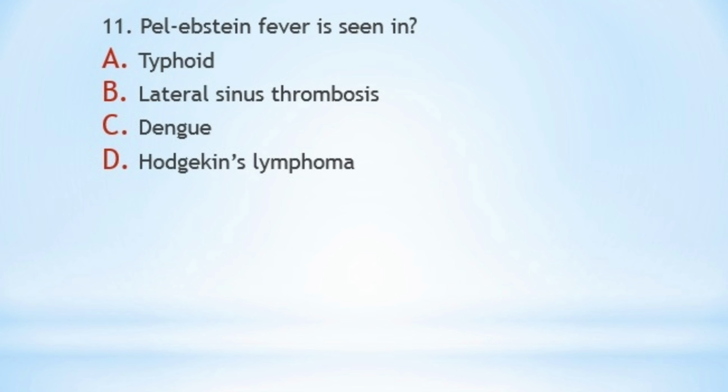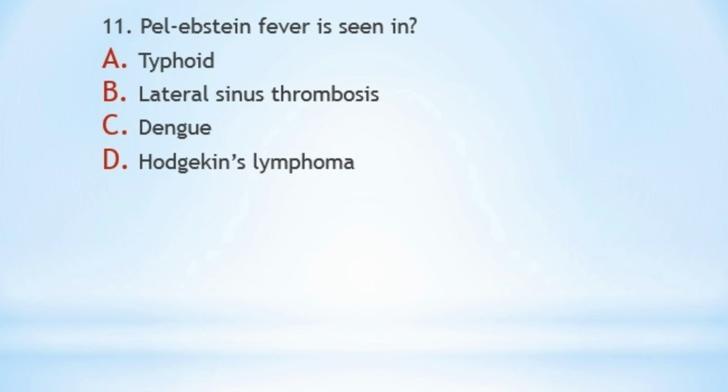Hodgkin's lymphoma. And why is it called so? It's like other conditions in medicine where we know the discoverer, and the names are kept after the discoverer. This condition was first observed and published by Mr. Pel and Mr. Ebstein, so it is known as Pel-Ebstein fever.